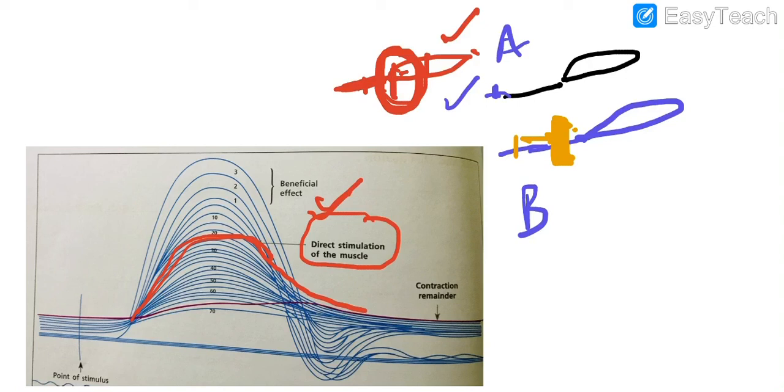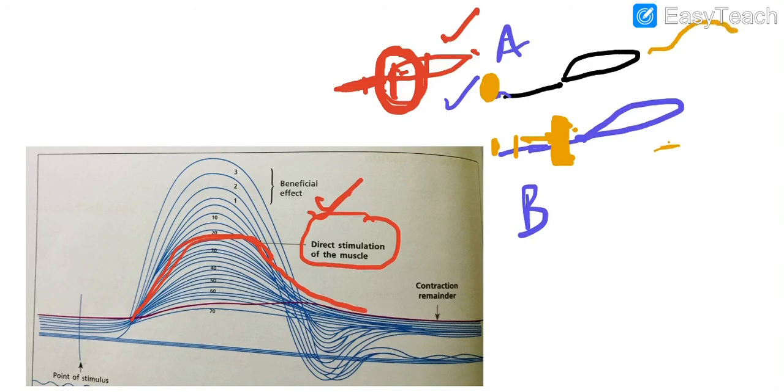So we start by putting the ice cube on the nerve and keep on providing stimuli of the same strength and same frequency in both conditions. So what will happen in B? There won't be any contraction because the nerve impulse is not traveling at all. We keep on providing the stimulus in both. In A, we will get this kind of graph until we get a totally fatigued muscle in A.